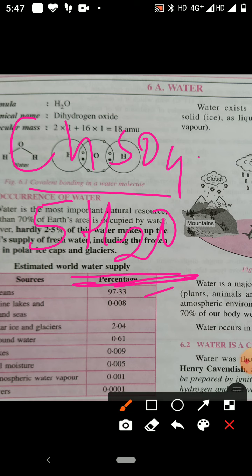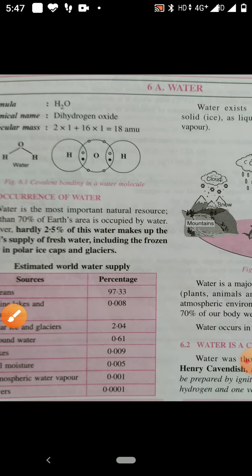Children, nearly 75% of the earth's surface is covered with water. In the human body, 70% of the weight is water. In plants, if you take green vegetables, nearly 80 to 90% of a green vegetable is water.